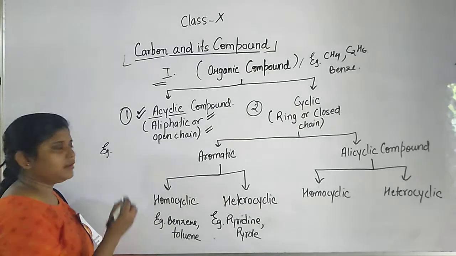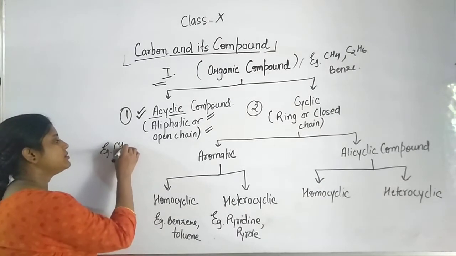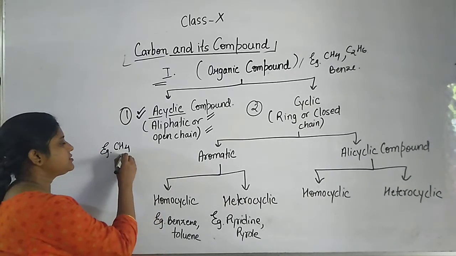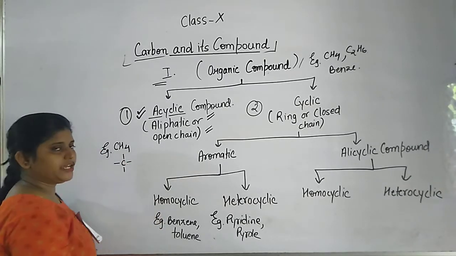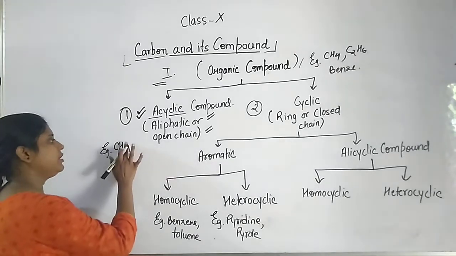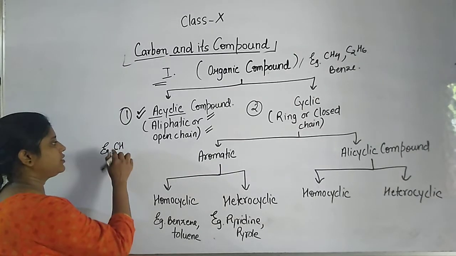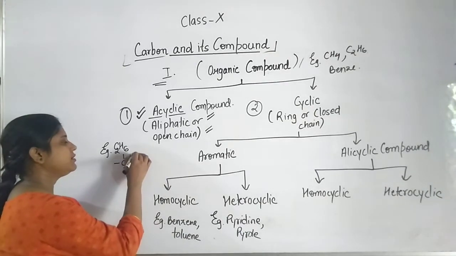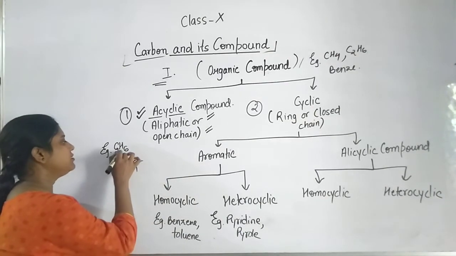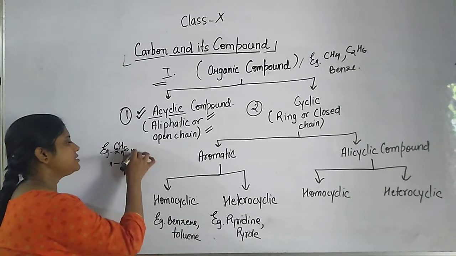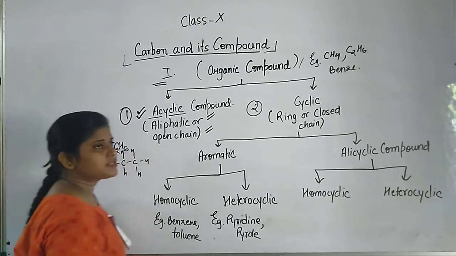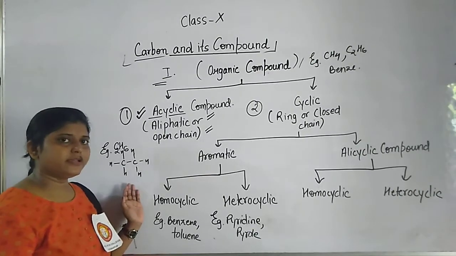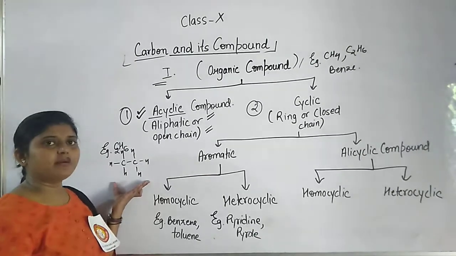Let us see the examples. Methane, CH4, is an open chain carbon compound. If we discuss ethane, let me fulfill the valencies; in the structure of ethane you can also see that it is a chain compound.